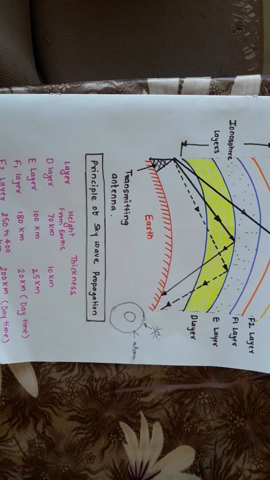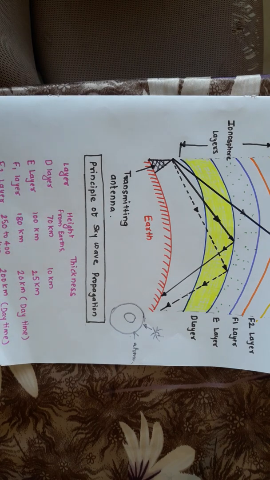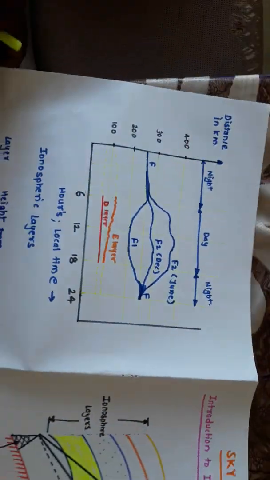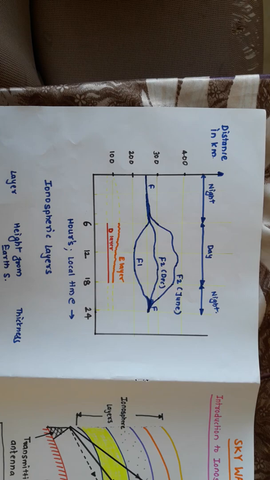The height and ionization density of this layer are very great, so this layer is the most important layer for communication purposes.